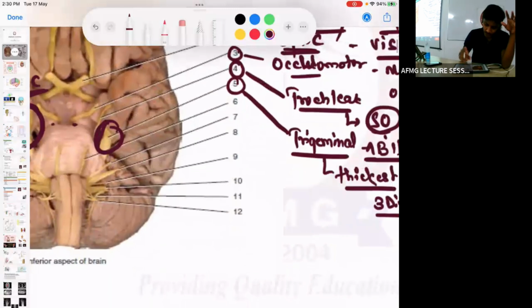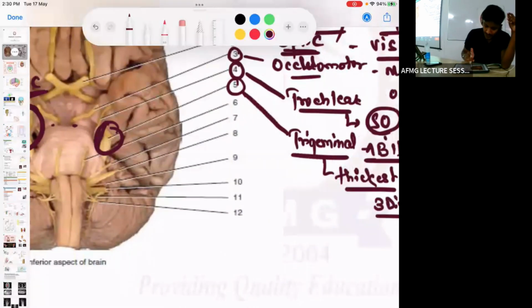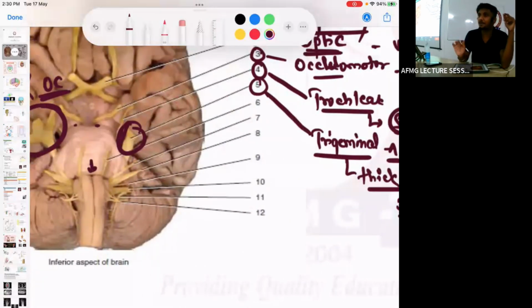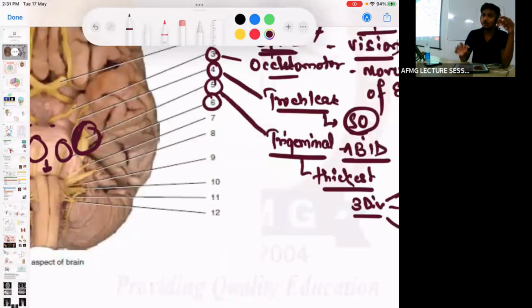Next, after the thickest nerve, you can see at the pontomedullary junction, on the medial side, a nerve arising. So on the medial pontomedullary junction, which nerve arises?